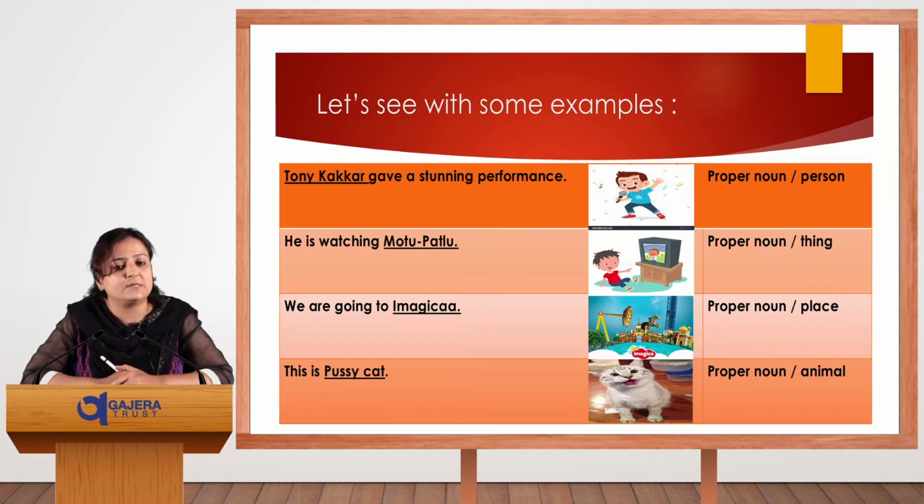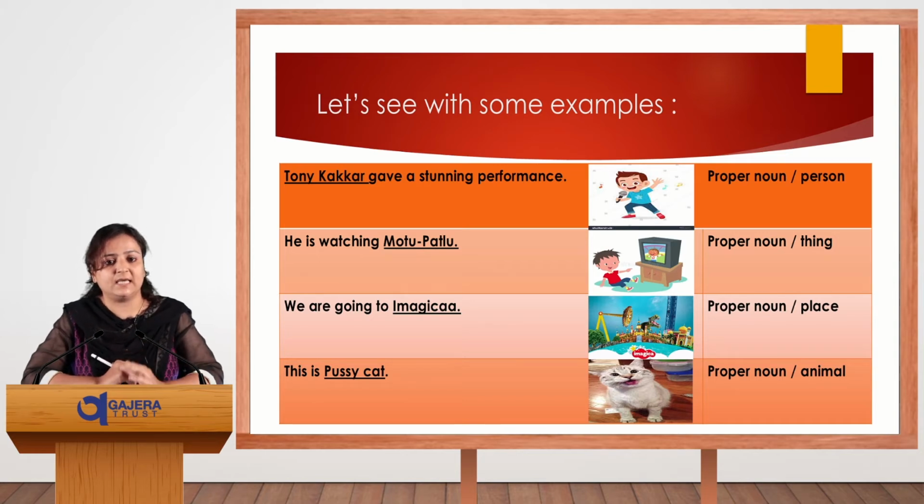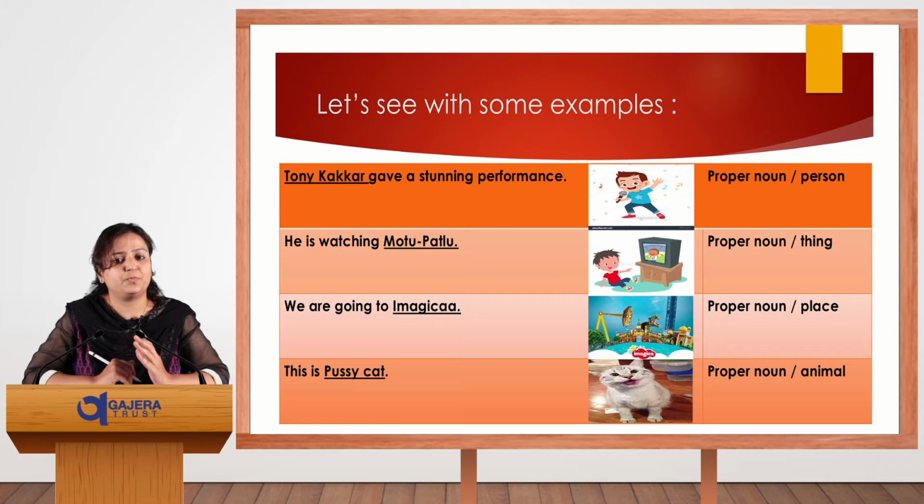Let's see some examples. Before, we had taken the singer, but here the underlined word is Tony Kakkar. Now we have a person's name, Tony Kakkar. Tony Kakkar gave a stunning performance. So now you get the idea. Here a boy named Tony Kakkar gave a stunning performance. So that's the proper, special name of a boy.